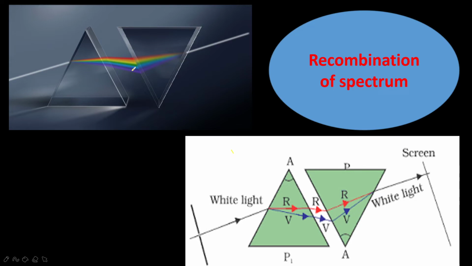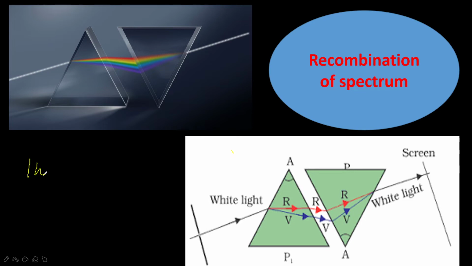Then again the light ray is very fast to travel. It doesn't need any medium also. When another medium was found, obviously it will not stop. So immediately it passed through the other prism also. Then it came out in the form of white light rays only. So then what did he prove? He proved that the prism by itself produces no colors. Okay, so the recombination of the 7 constituent colors forms white light.